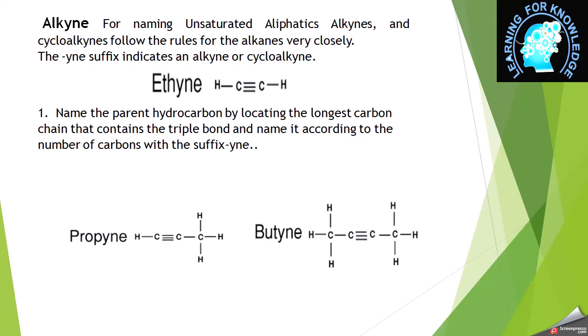Now after this we will discuss alkyne nomenclature. In a similar way, just think of the triple bond in place of the double bond, and the name changes from ene to yne. So, like ethyne, it has one triple bond. With a similar numbering method, we select the parent hydrocarbon by locating the longest carbon chain, and then the suffix yne, like propyne, butyne, etc.